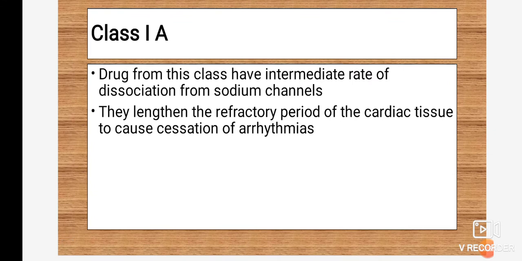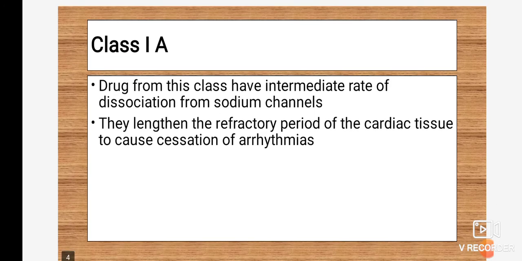Class 1A are mainly antiarrhythmic agents, and the drugs under this class have an intermediate rate of dissociation from the sodium channel. So they lengthen the refractory period of the cardiac tissue to cause cessation of arrhythmias. This is the main mechanism of action behind class 1A antiarrhythmic agents, having an intermediate rate of dissociation as compared to other classes like class 1B and class 1C.